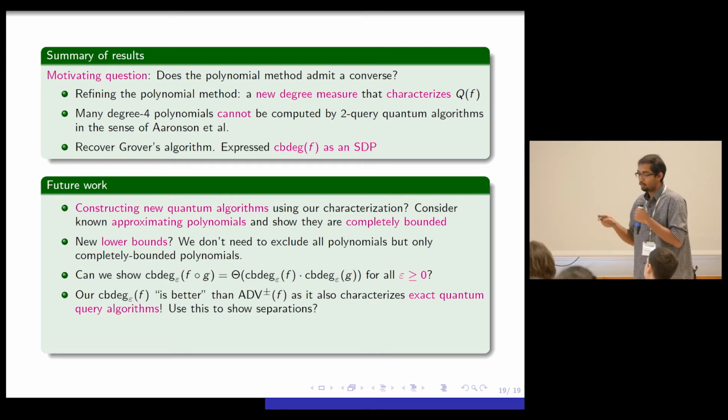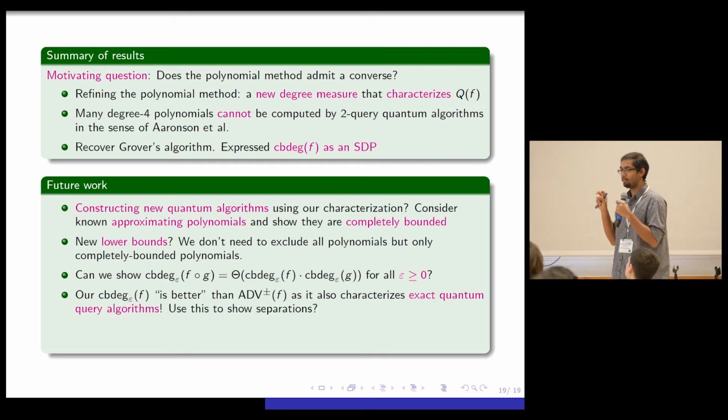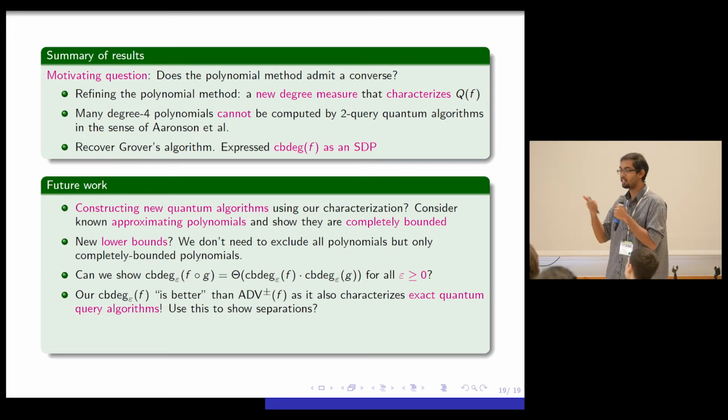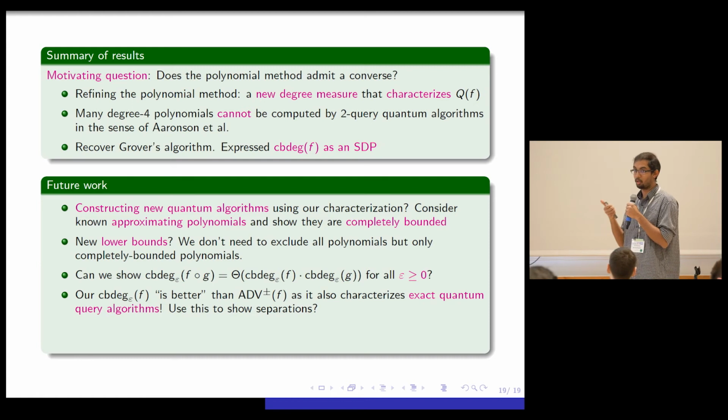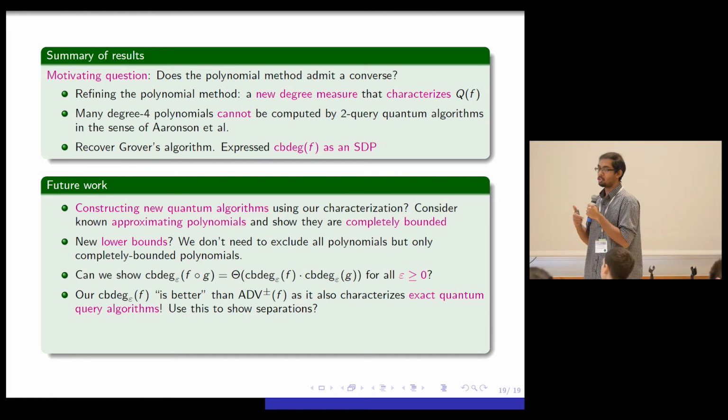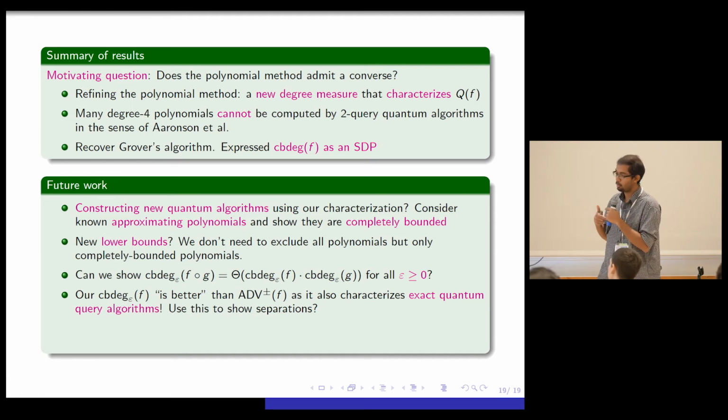And as I've been saying throughout this talk, our degree measure is better than the adversary method in the sense, firstly, it's tight up to constants. And there are some problems like the ordered search where you would like to know the constants. And secondly, it works for every epsilon, even epsilon greater than 0. So can we use this to show separations between QE and Q2?